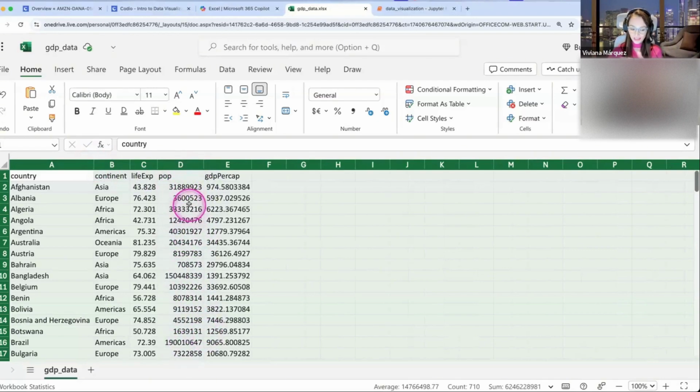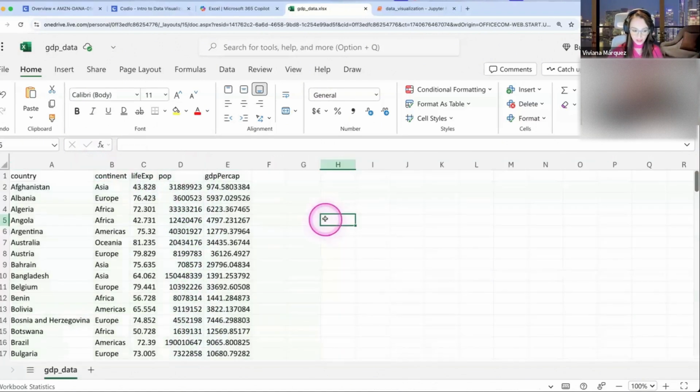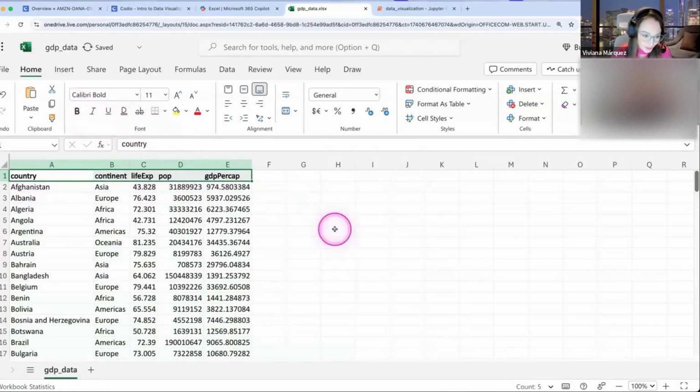They disappeared because now you're able to see the full number. It was just a very big number that was getting truncated by the width of the column. But now that has been fixed. So usually I do that. Is it mandatory? No, but it's easier on the eye. And the other thing that I do is select the title and make it bold, so I know that that's the title.